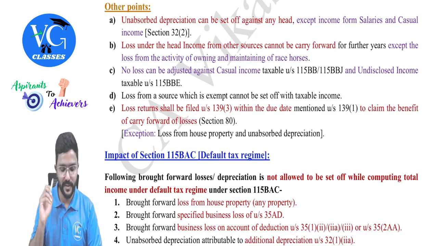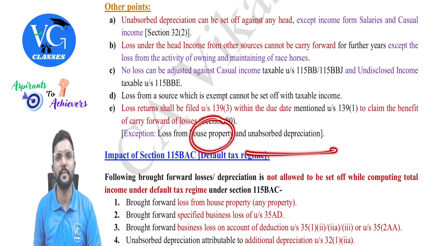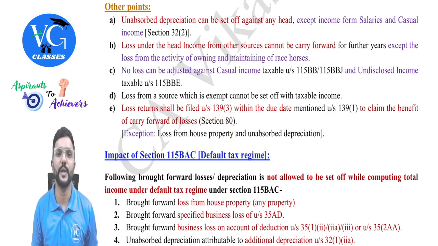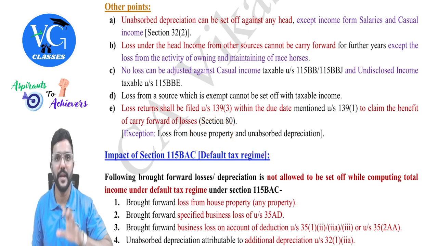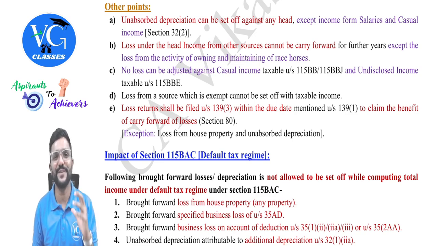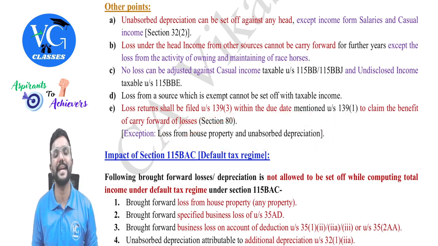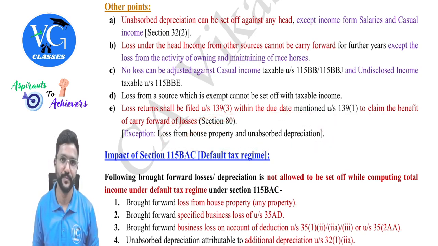But the exception is that an assessee can carry forward the house property loss and unabsorbed depreciation even without filing loss returns. Whereas if he wants to carry forward any other loss, he has to file the return within the due date. Sir, what if the assessee files a belated return, that is after the due date? Then he will lose the benefit of carry forward of losses, guys. But the exception is only these two: house property and unabsorbed depreciation.